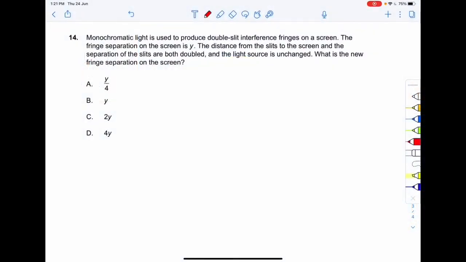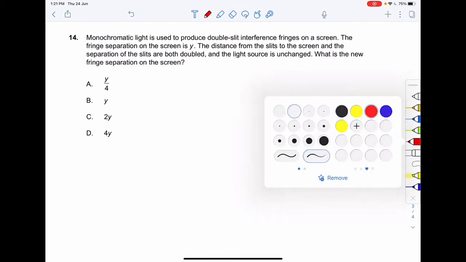Monochromatic light is used to produce double slit interference fringes on a screen. The fringe separation on the screen is y. The distance from the slits to the screen and the separation of the slits are both doubled, and the light source is unchanged. We need to find the new fringe separation on the screen.